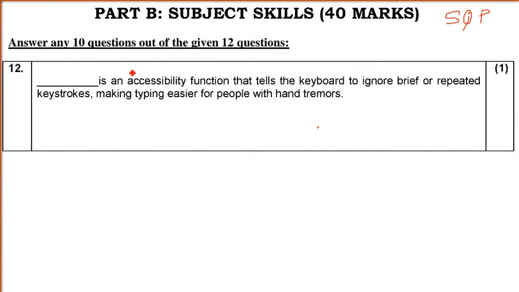This is part B, subject skills. So here in the sample question paper, we have to answer 10 questions out of the given 12 questions. So this is the part B.